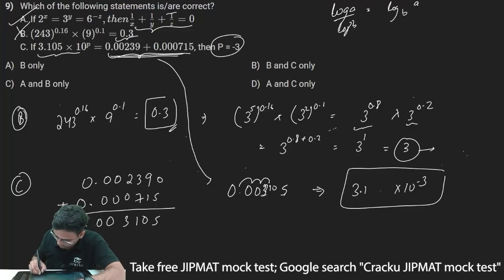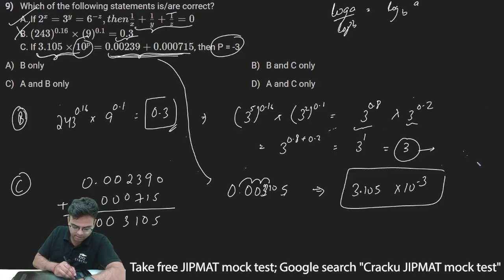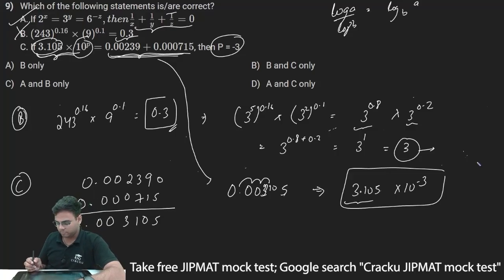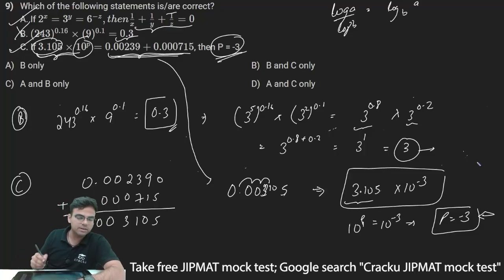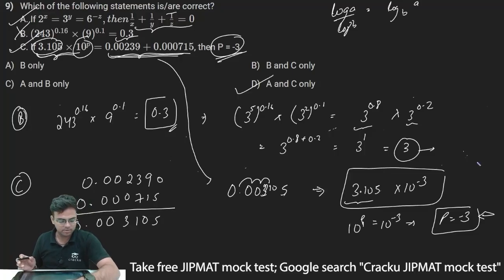This will be 3.105. Now if I compare this with my left hand side, 3.105 is common, and for 10 to the power p I am getting minus 3. So 10 to the power p will be equal to minus 3, or I can write p is equal to minus 3, which is the desired statement. It is saying p is equal to minus 3. Thus I can say statement C is also correct. So A is correct, B is wrong, and C is correct, and thus option D, A and C only, is the correct answer.